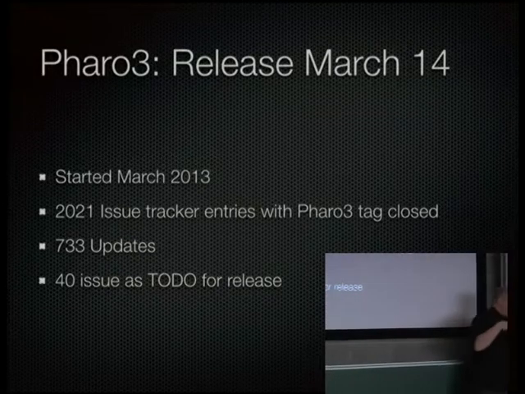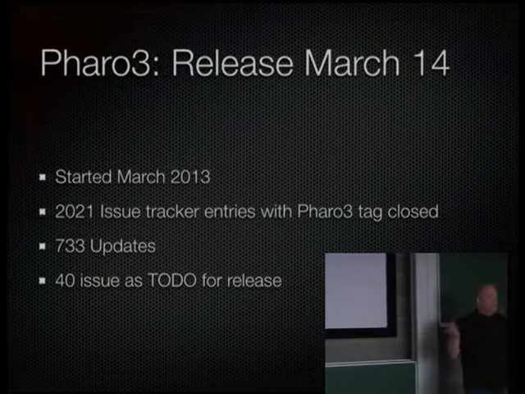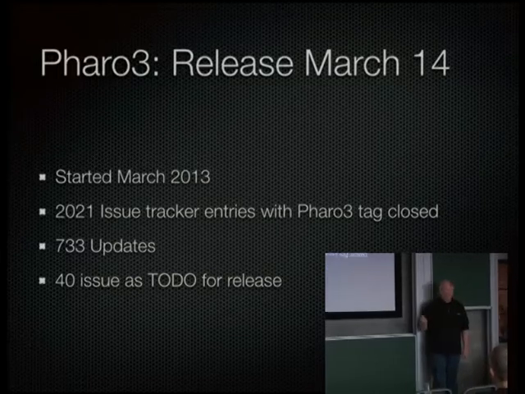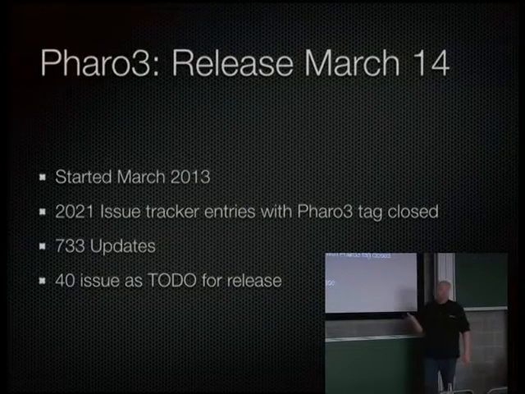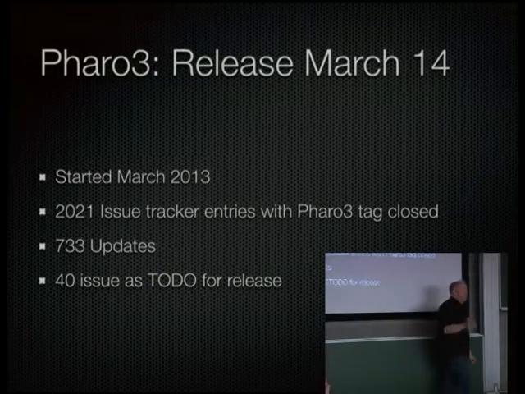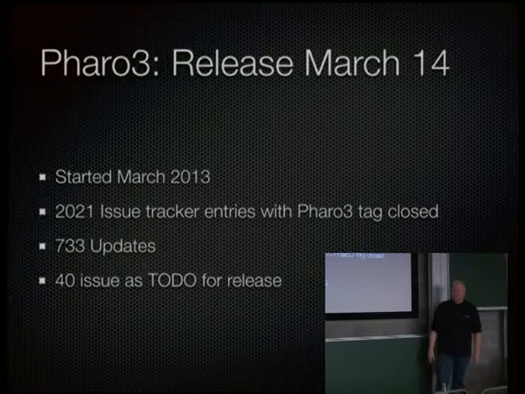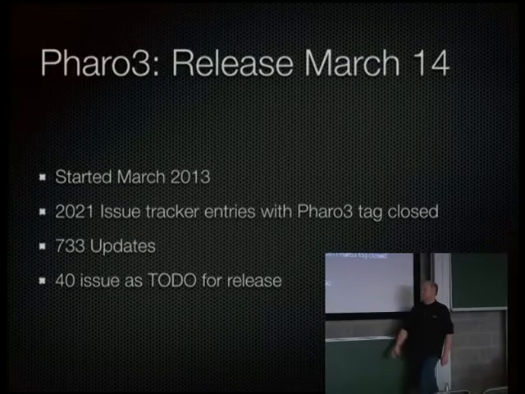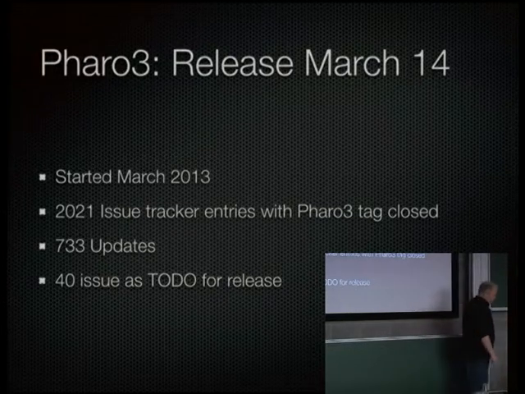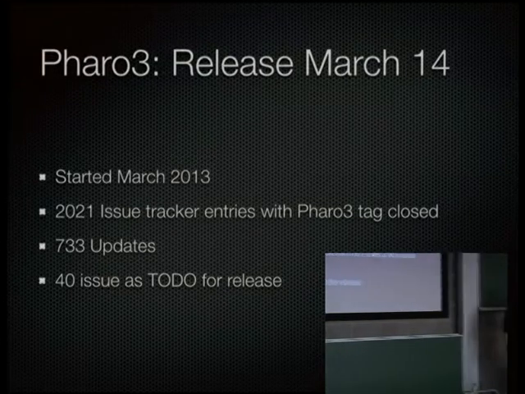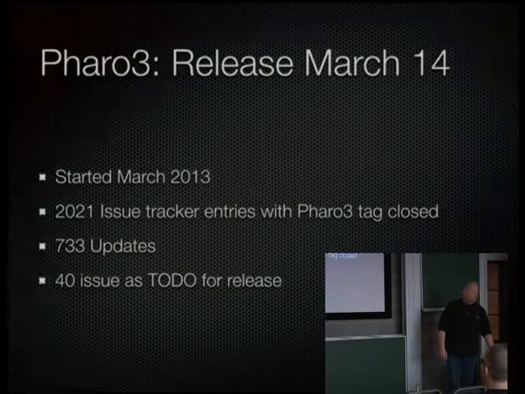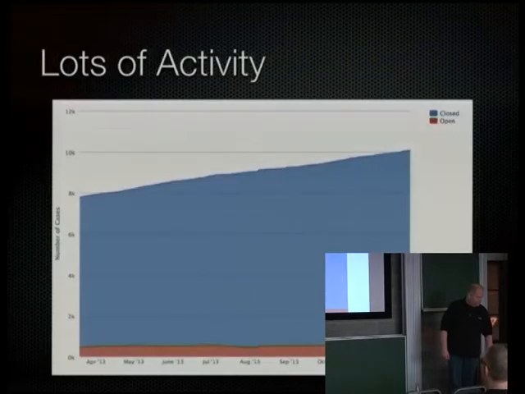When people submit an issue tracker fix, this fix is automatically verified by running all tests, and then we combine 3-4 of those into a so-called update, of which we have around 1 to 3 per day. Since March 18th last year, we had 733 updates for Pharo3. So a lot of things happened, and we still have a bit to do. We have 40 issues tagged that we need to fix until we can release, but we hope to do that until March.